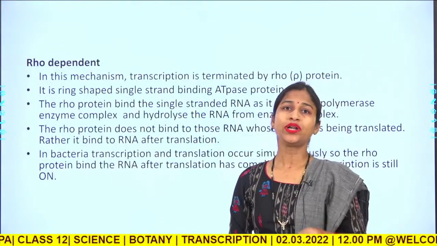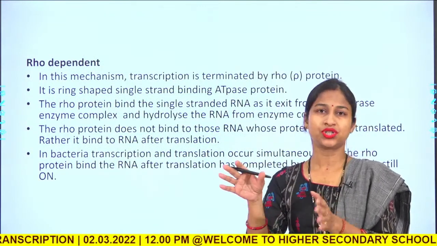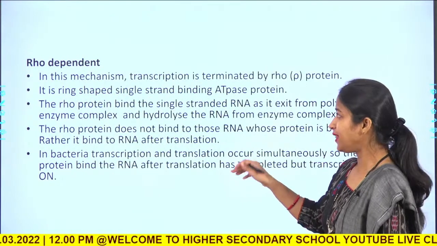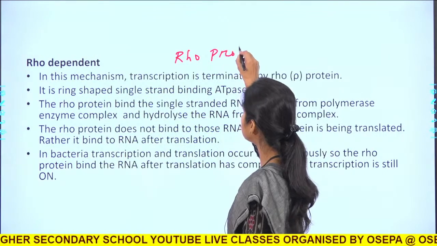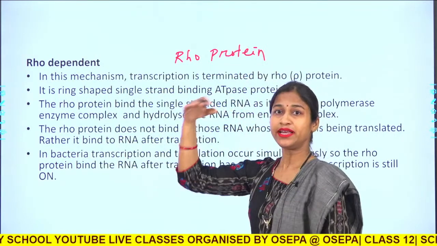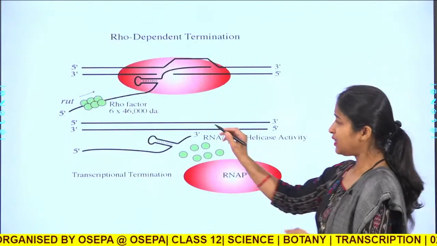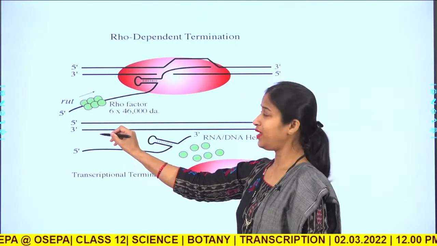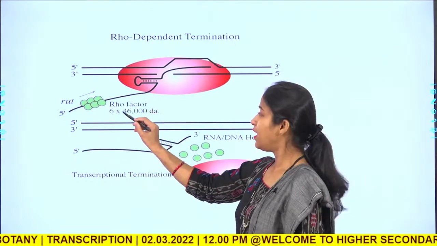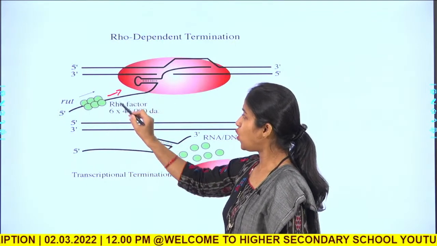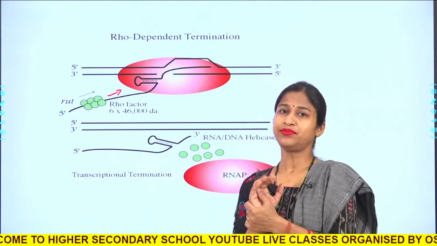So, next is the rho dependent termination. In case of rho dependent termination, there would be no such termination site. Rather, there are certain rho proteins. Here there is no site in the DNA molecule, rather some group of proteins. These are called rho proteins, and they bind to the nascent chain of the RNA molecule. Once they bind, they slowly chase the movement of transcription.